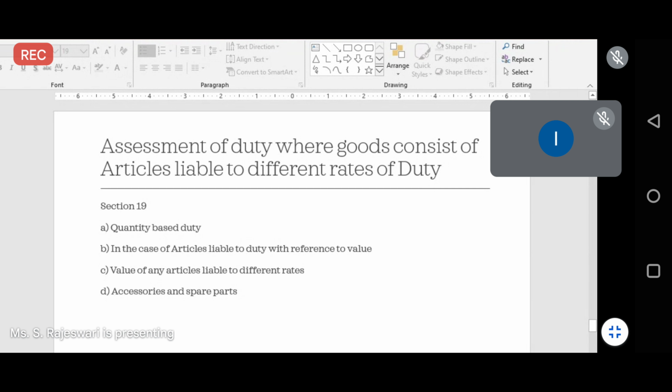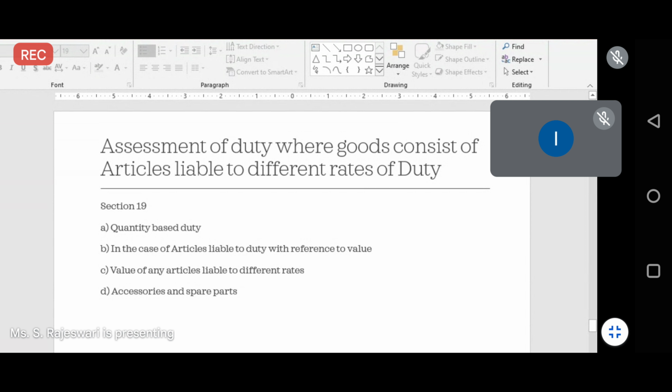And the last one is accessories and spare parts. Sometimes you will be importing manufacturing goods, in the sense machineries. For those machineries you might import spare parts or repairing articles.